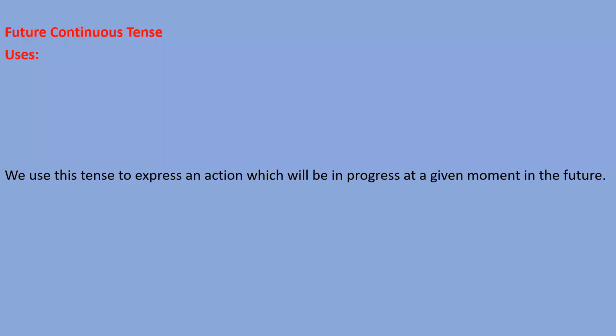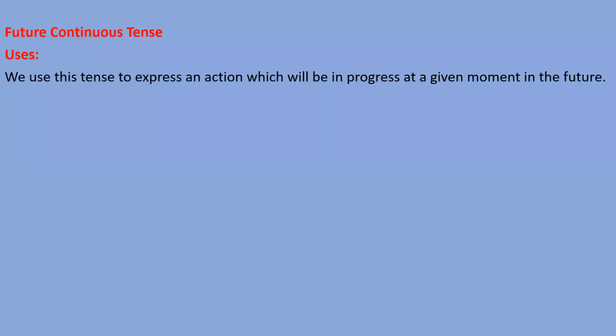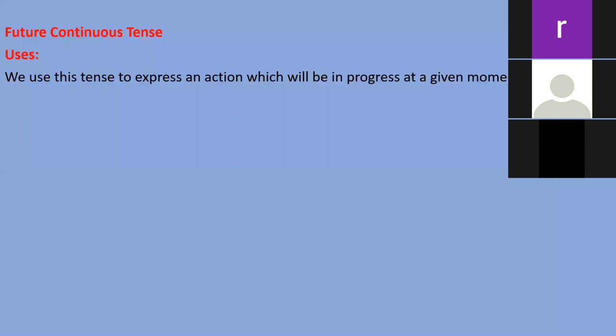Next, future continuous tense. Firstly, let's understand how to use this tense. Means what are the uses of this tense? We use this tense to express an action which will be in progress at a given moment in the future. So, dear student, when something will be happening in the future, when action will be going on in the future, कोई काम future में चल रहा होगा, complete नहीं हुआ होगा at any moment. So for those actions, we should use future continuous tense, right?